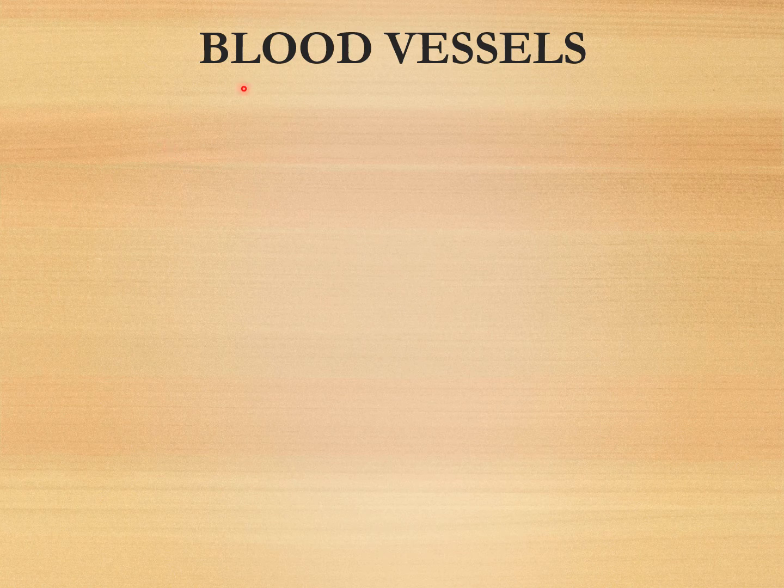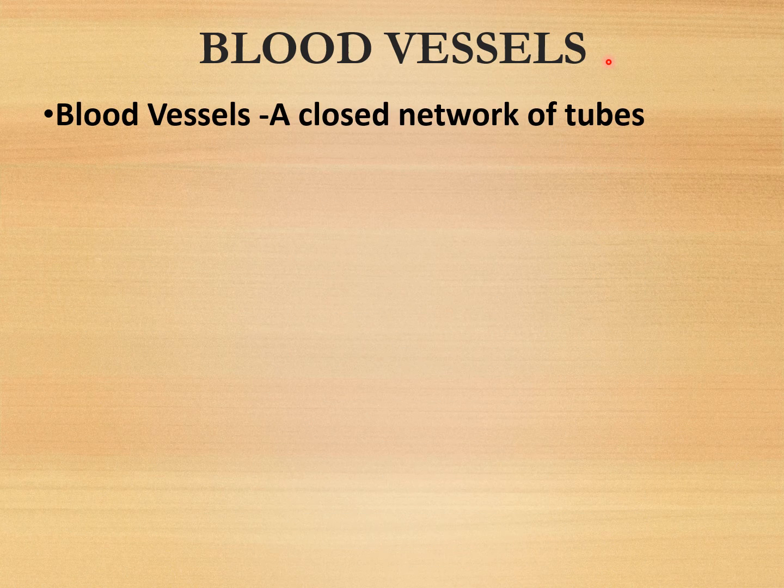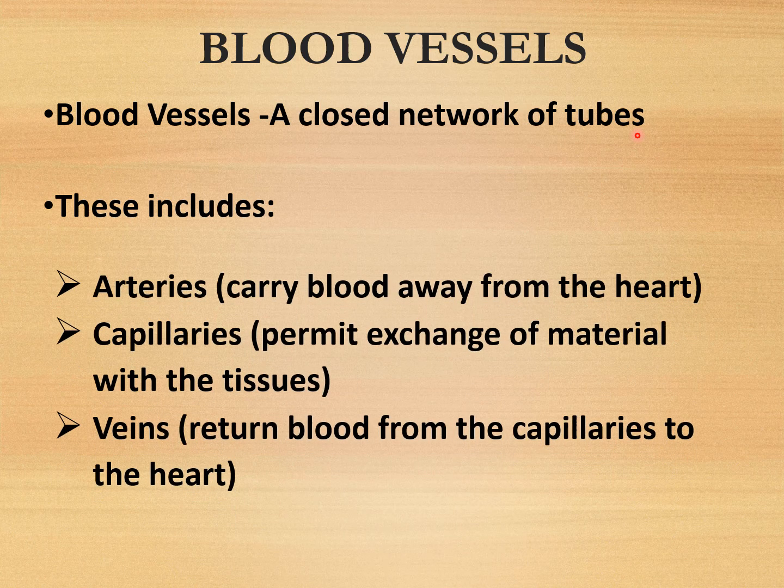Then the third one is the blood vessels. The blood vessels are a closed network of tubes that carries the blood. It includes arteries, capillaries and veins. The arteries carry blood away from the heart, capillaries permit the exchange of material with the tissues, and the veins return blood from the capillaries to the heart.